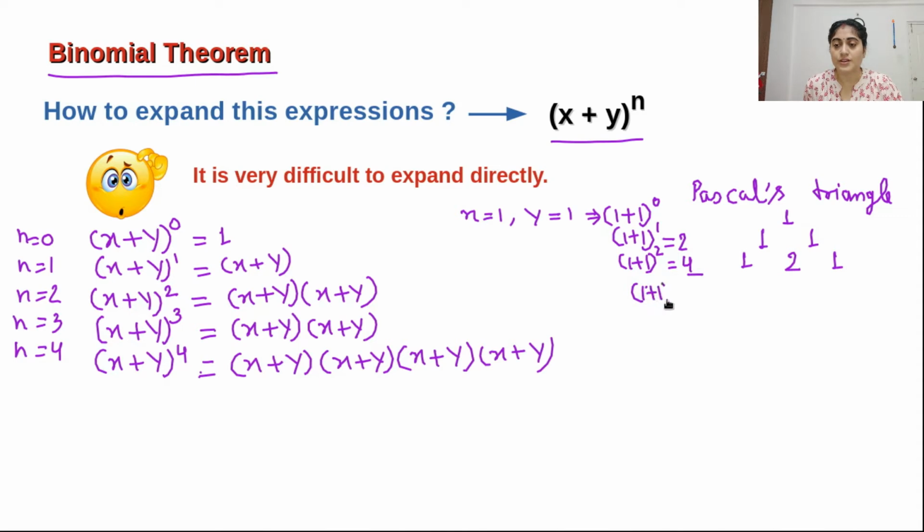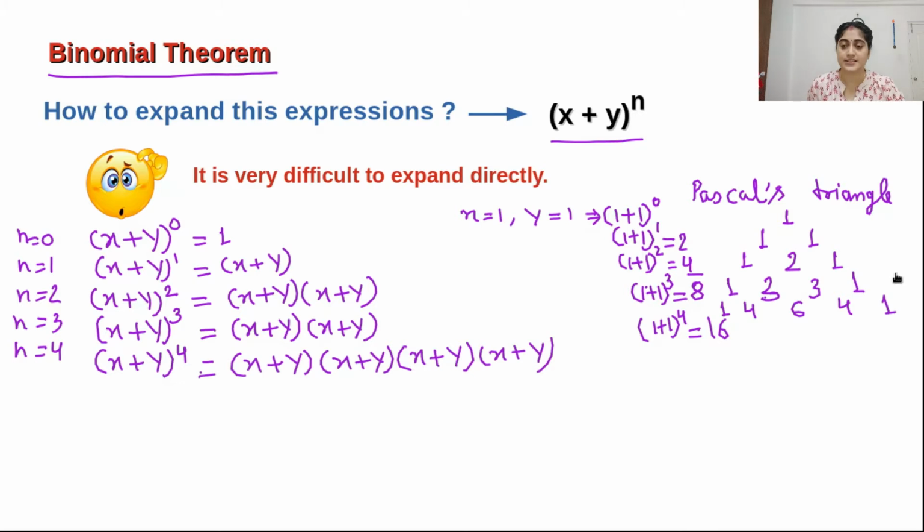For (1 + 1) cubed, it will be 8. So now again 1, 2, sorry, it will be 3: 1 plus 2 is 3, 1 plus 2 is 3, and then 1. Okay, for (1 + 1) to the power of 4, it will be 16. Again it is 1, 3 plus 1 is 4, 3 plus 3 is 6, 3 plus 1 is 4, and 1. Like that we can keep on increasing and make this huge triangle as n increases.